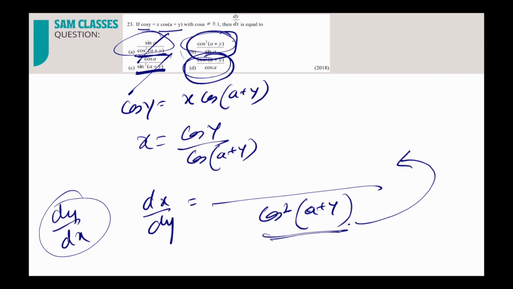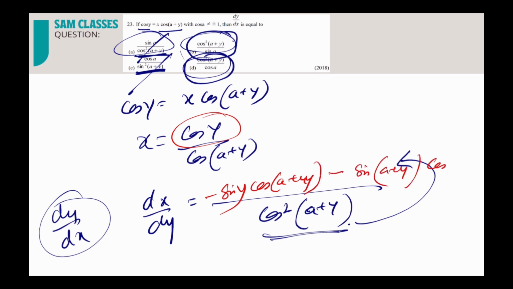Now what will be on top? Very simple, we don't have to solve for that also. Let's see, u dash v. So differentiate cos y, so you'll get sine, correct? Minus sine y, and then differentiate this, keep that as it is, cos of a plus y, minus sine of a plus y into cos.